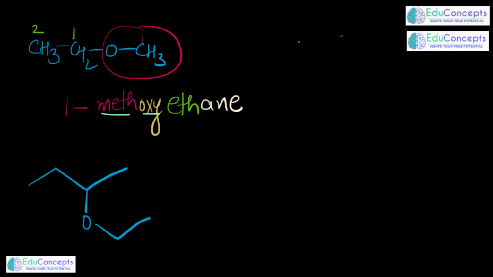Now the point here is that the conventional naming of any ether in IUPAC, we simply say as alkoxy alkane. Ethers are the class of compounds in which alk is coming 2 times. You are able to see there are 2 times the alk part is coming, and these 2 alk parts are disjoined through the oxygen. In between the 2 alk parts there is oxygen here, just like in the next case also.